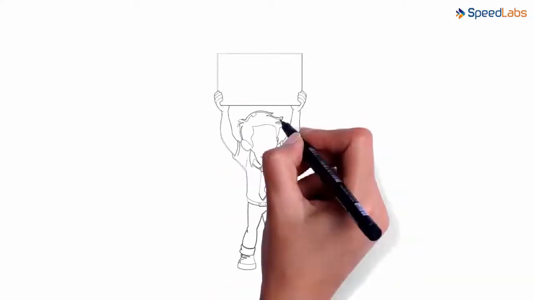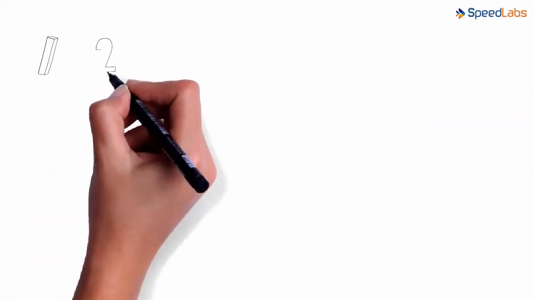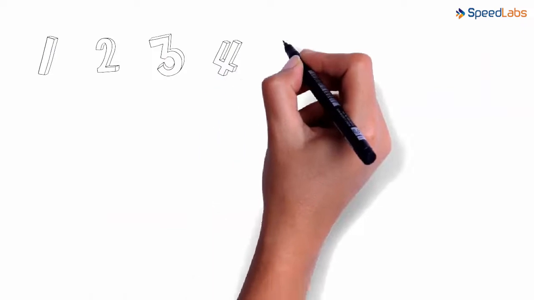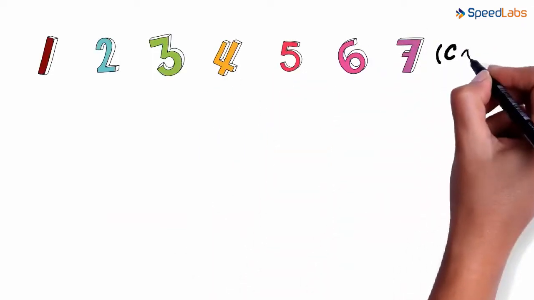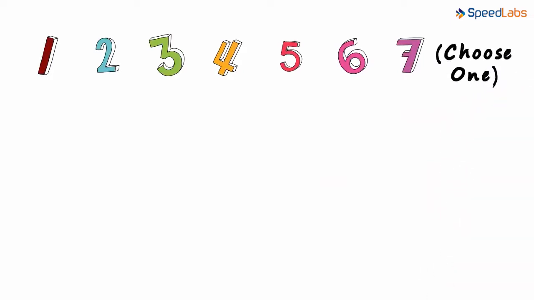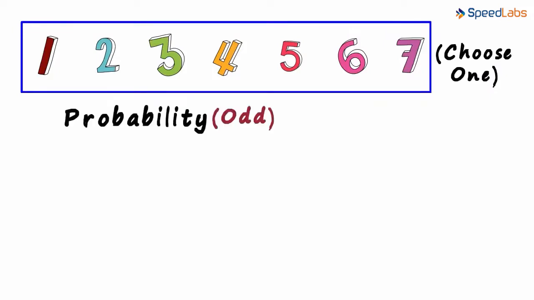Let's think of a case where two events are not equally likely. Look at this set of numbers 1, 2, 3, 4, 5, 6 and 7. Assume you have to choose one random number from this set. It can be any one of the 7 numbers. What is the probability of choosing an odd number?